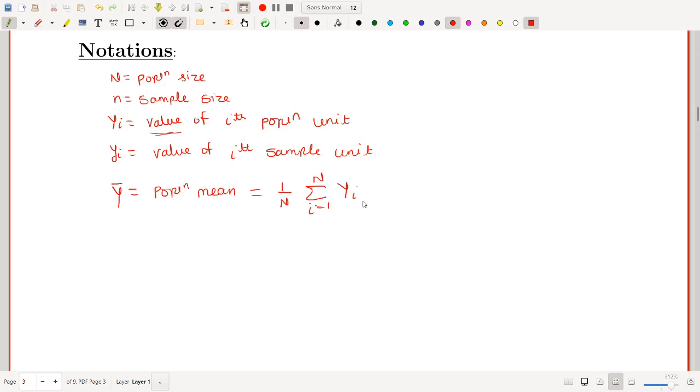So this means y1 plus y2 plus up to yn, divided by total number of observations capital N. Now if I send this N to this side, then summation of Yi means population total. I can write this as N into Y bar.